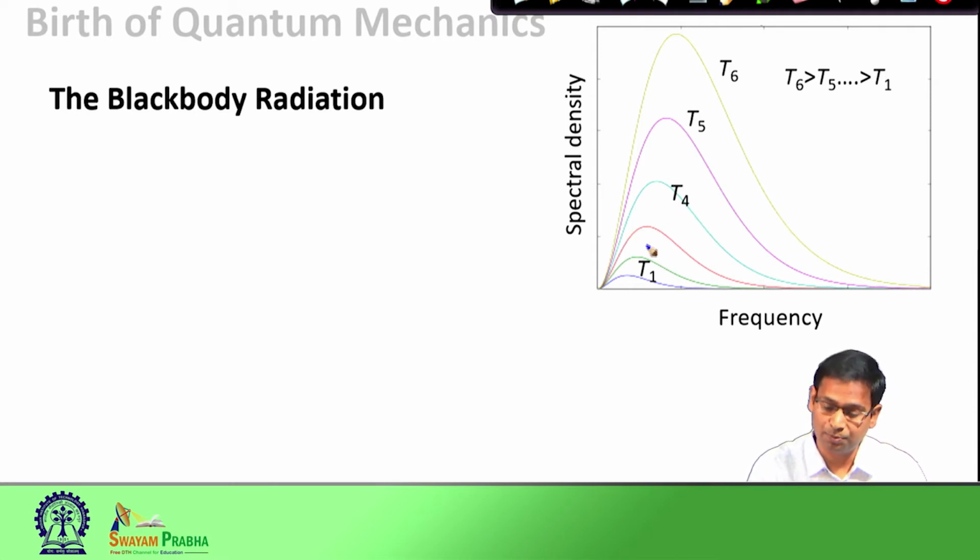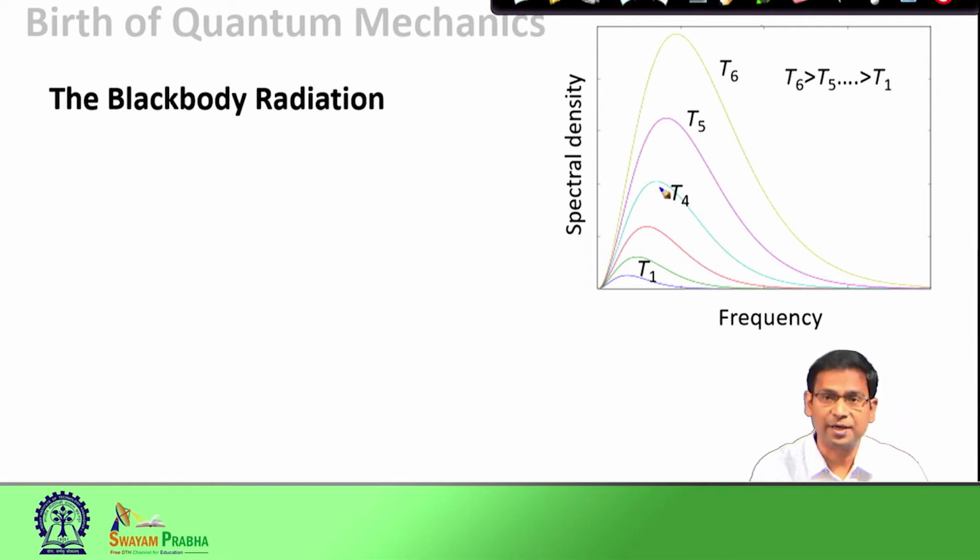So, that means, if the black body is at different temperatures T1 or T2, T3 up to T6, then how the spectral density evolves or appears for different frequencies. If we look at any particular plot here, suppose we consider T4, then we see that the spectral density is maximum at a particular frequency over here, and at both lower frequency and at higher frequency this spectral density decreases.